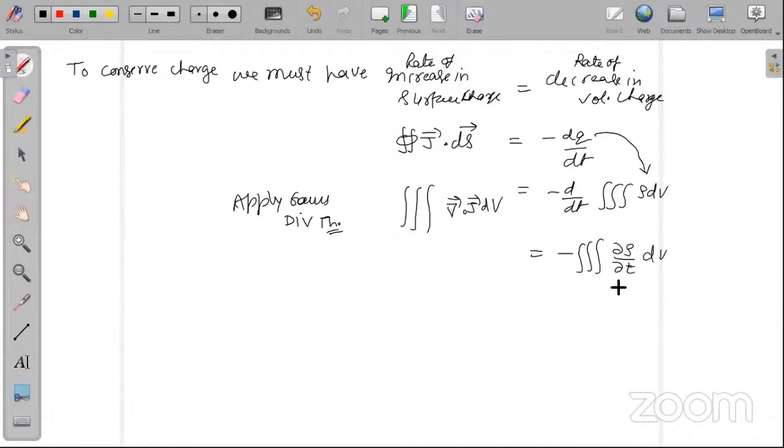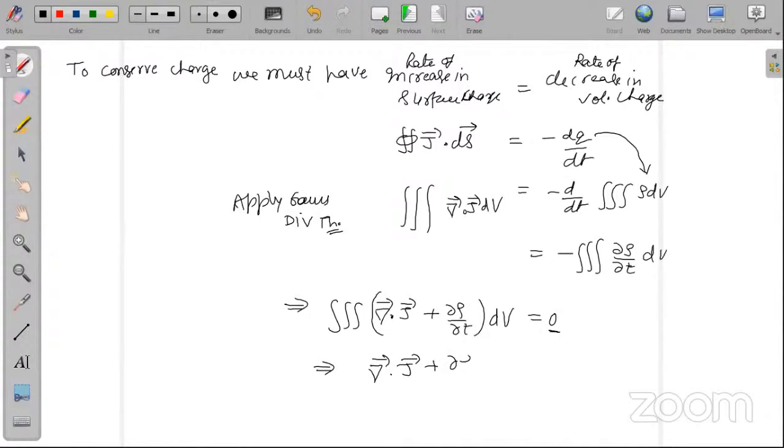So now I can bring both of the things on the left hand side. This will give me what? Del dot J plus partial differentiation of rho with respect to t, dv, with dv common. Now see, what is this integration? It will be 0. Therefore, what can I write? Del dot J plus partial of rho with respect to t equals 0. So this is called the equation of continuity.